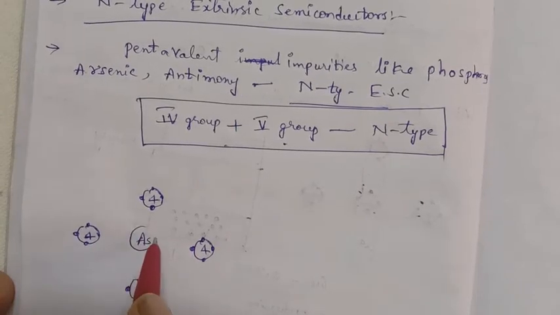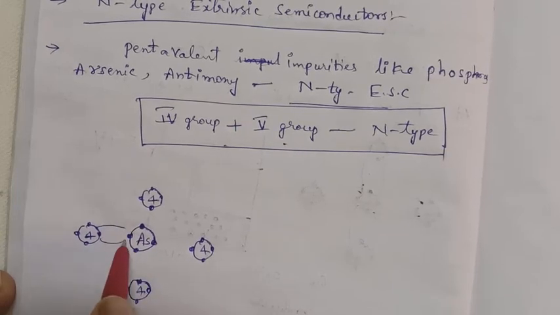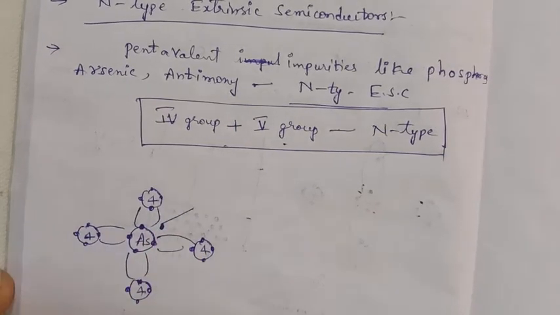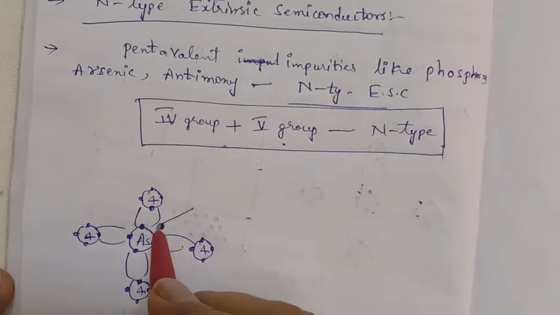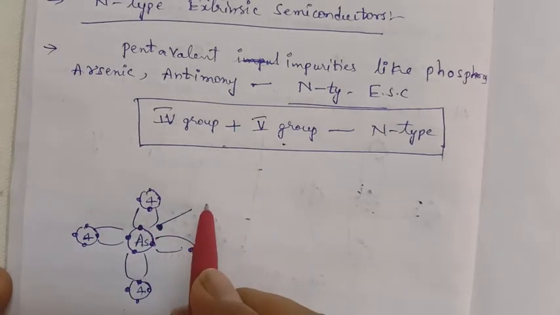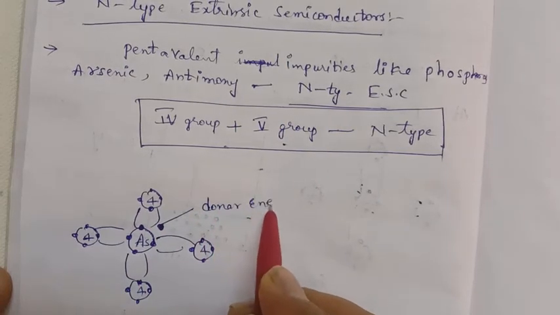It has 5 electrons: 1, 2, 3, 4. These 4 electrons form 4 covalent bonds, and one more free electron will be there. This is the one extra electron. This extra electron forms a donor energy level.